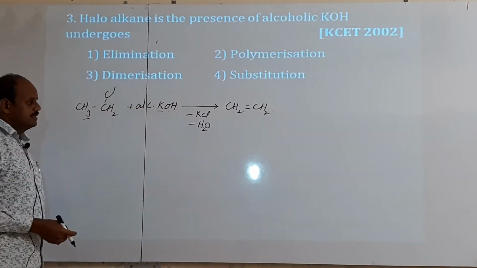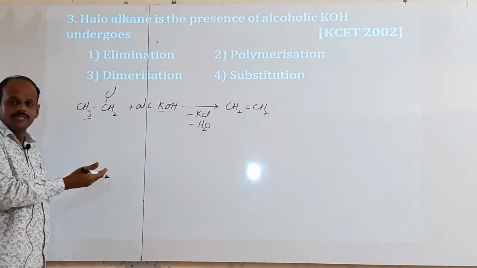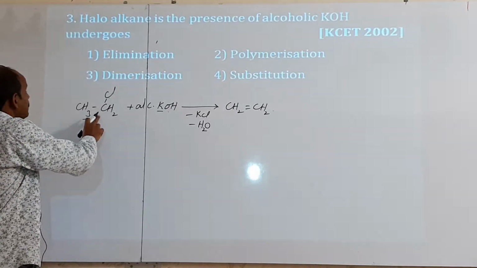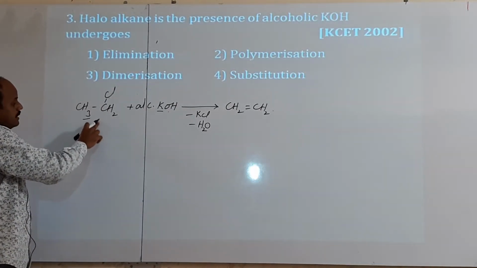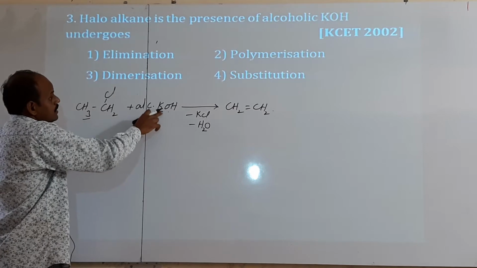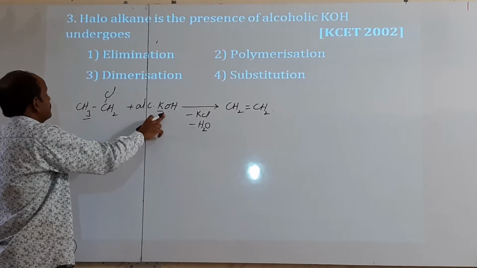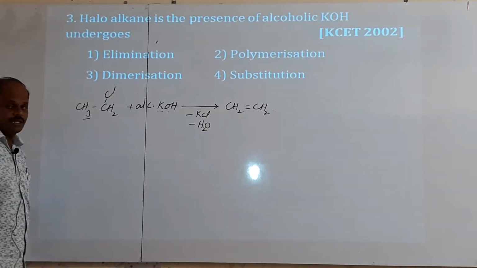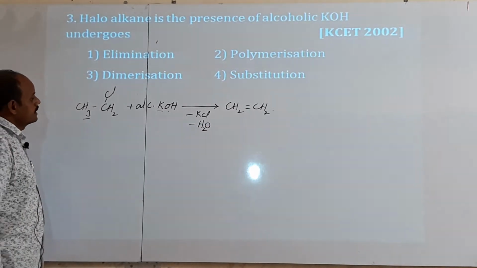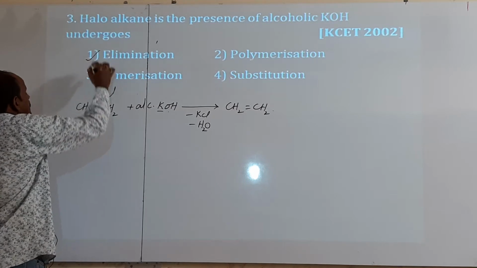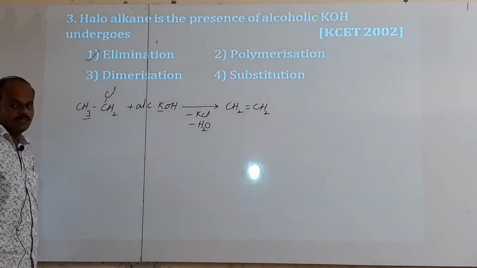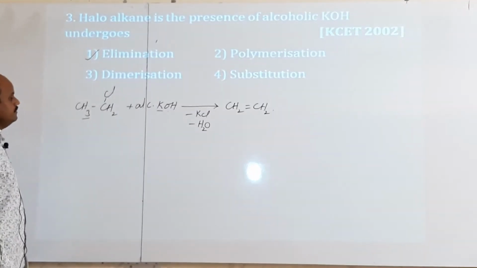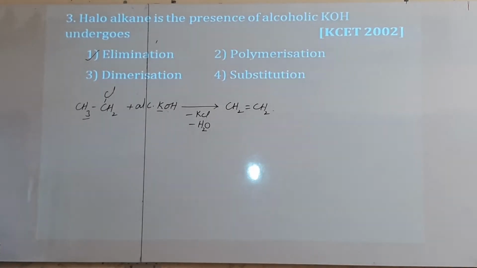So this reaction is which type of reaction? Elimination reaction now. Thus here haloalkane in the presence of alcoholic potash or potassium hydroxide undergoes which reaction? Elimination reaction. Thus which option is correct one? What is the first option? Elimination reaction. Hence that is the answer. Okay. The next bit.